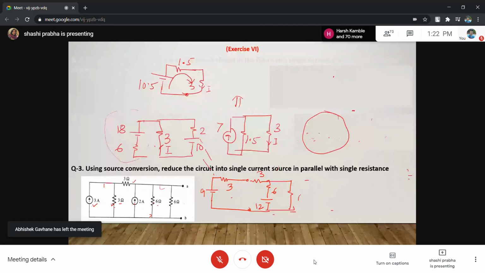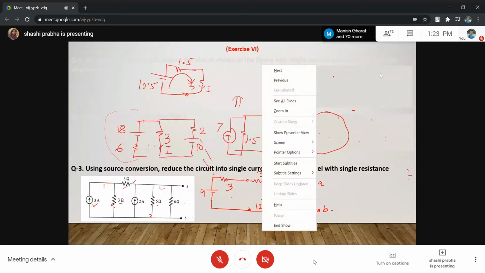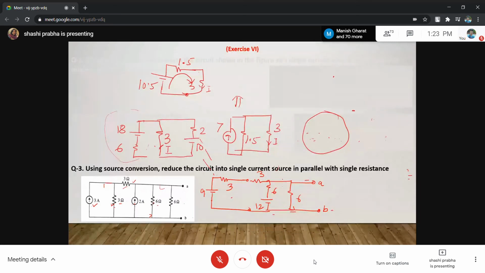Can you further reduce it? इसको हमें सिंगल करंट सोर्स में करना है. So this 9 and this is 6. This is similar numerical as we have done. This is like first one only. 9 and 6 can be converted into current source. So this will become this way. है ना? 3 and 3, 6. 9 and 6 means this is 9 upon 6.